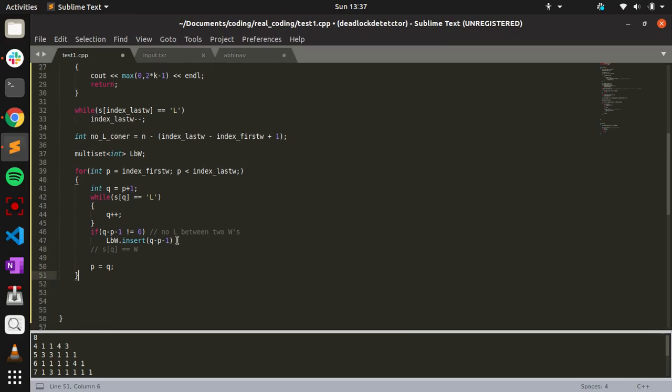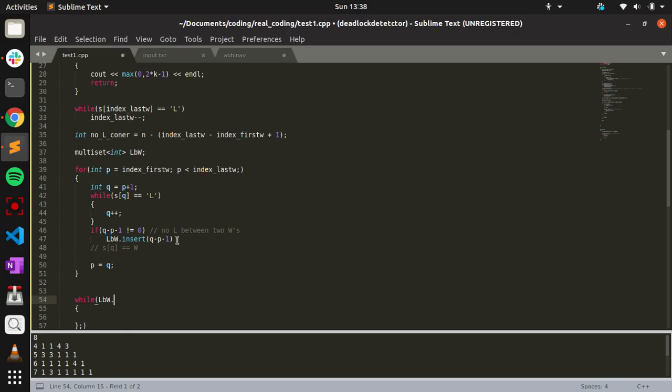We make p equal to q at the end, and now we have to see the maximum points you can get. First I will try to make all the elements in the LBW to W. While it is not empty, we'll take the minimum element from it.